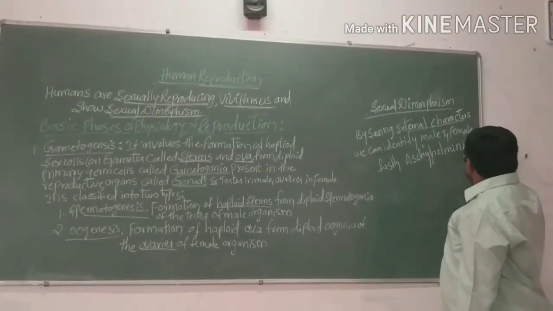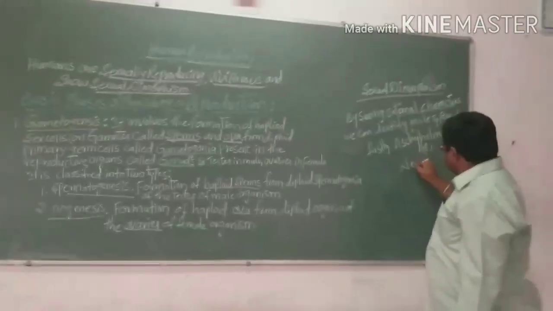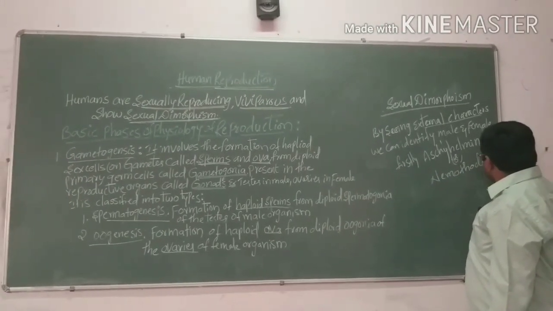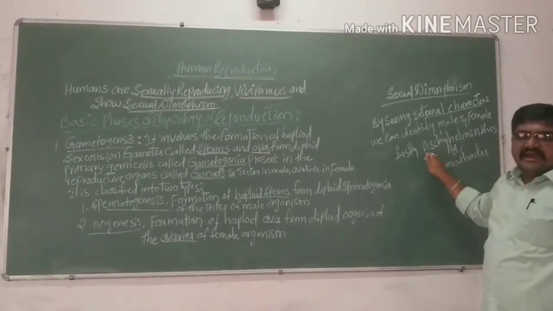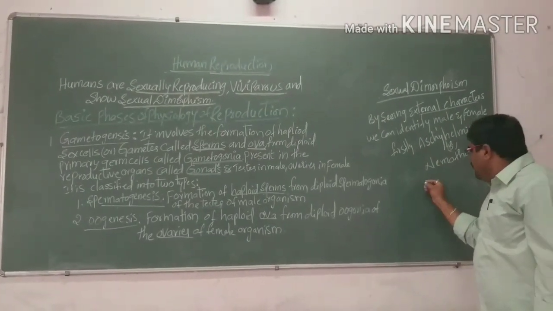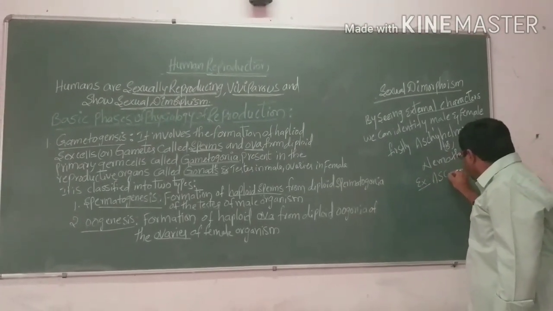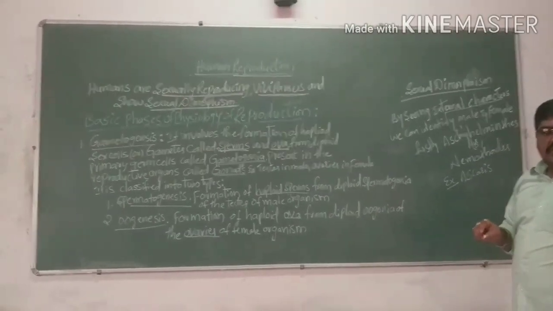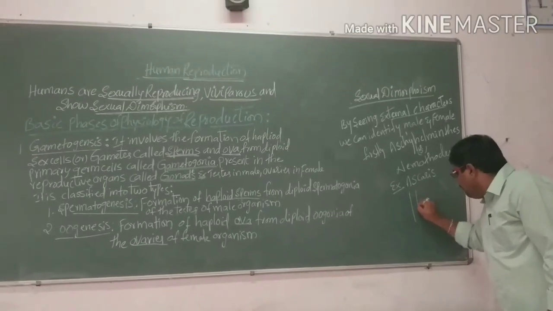Helminths, we can also call them nematodes. In nematodes, firstly we can see sexual dimorphism. For example, take Ascaris, where we can see a male and a female.